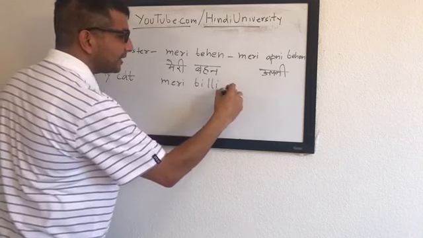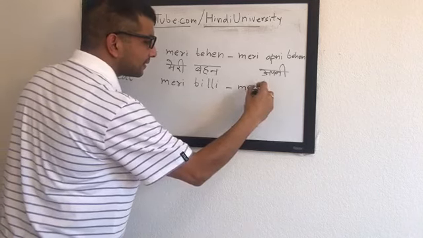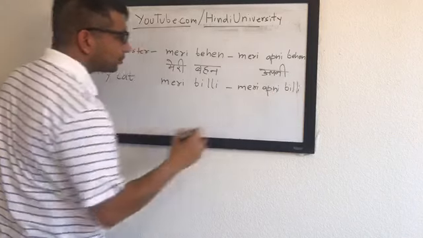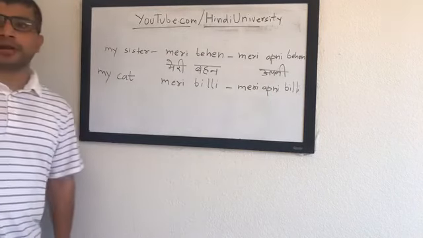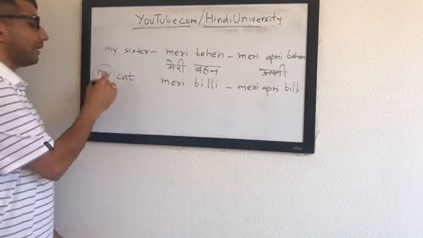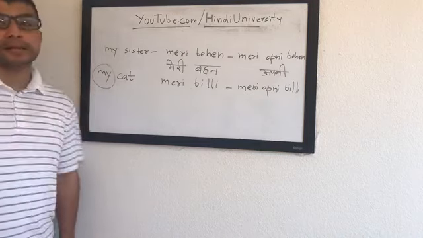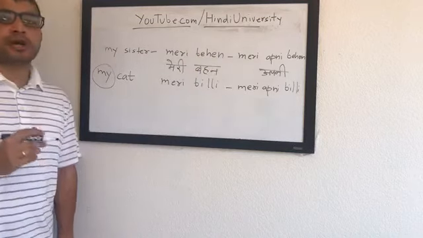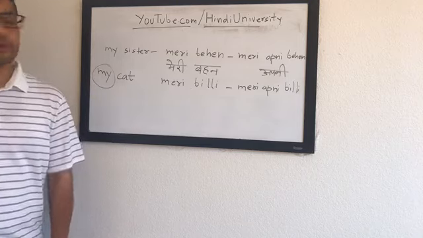And मेरी बिल्ली would be मेरी. मेरी अपनी बिल्ली. Okay, मेरी अपनी बिल्ली. So this is good. I think you guys are getting a gist of it. For those of you who are completely new, you will know how to use what is my in Hindi, which is mera, meri, and mere. Similarly, you will learn how to distinguish which noun is masculine singular, which one is feminine singular.